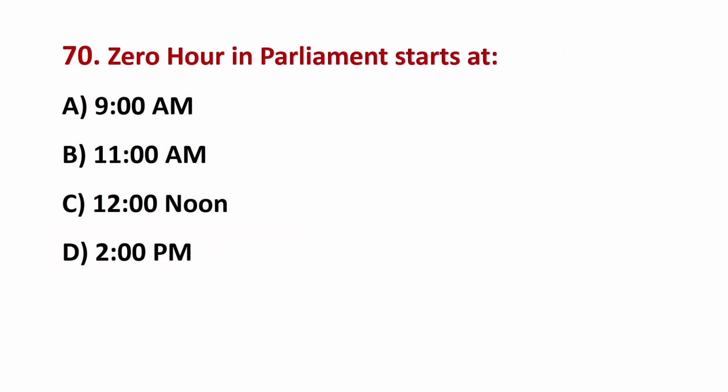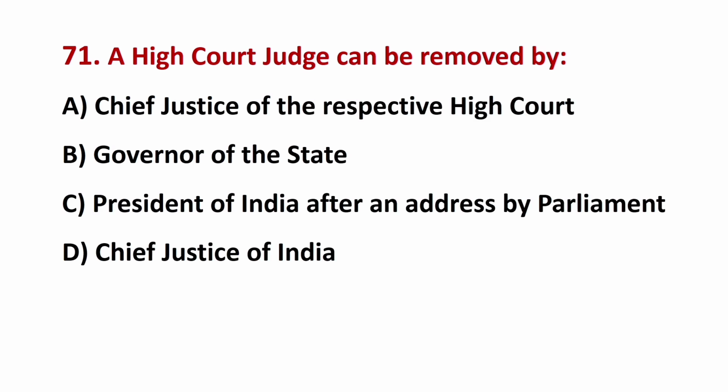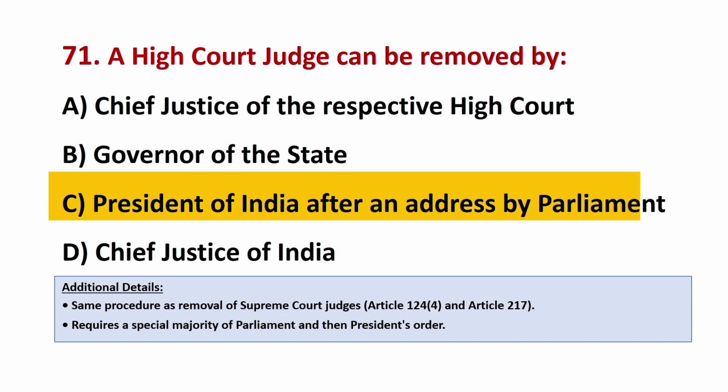Zero hour in Parliament starts at? The correct answer is C, 12 o'clock noon. A High Court judge can be removed by? The correct answer is C, President of India after an address by Parliament.